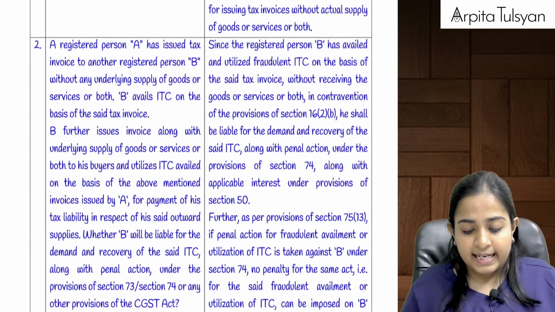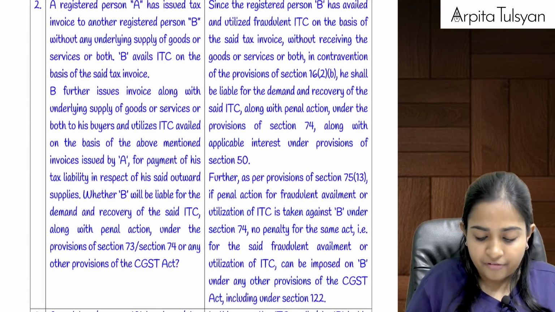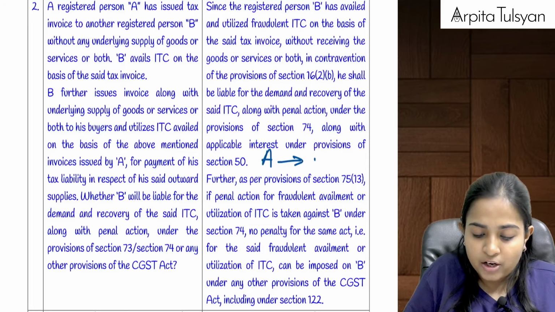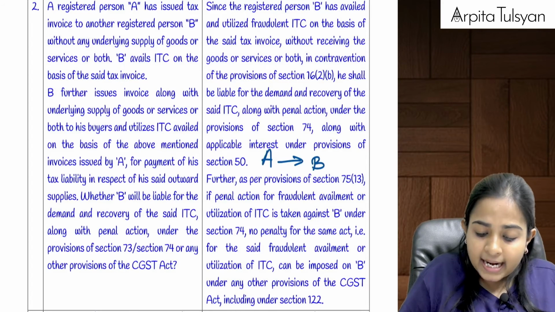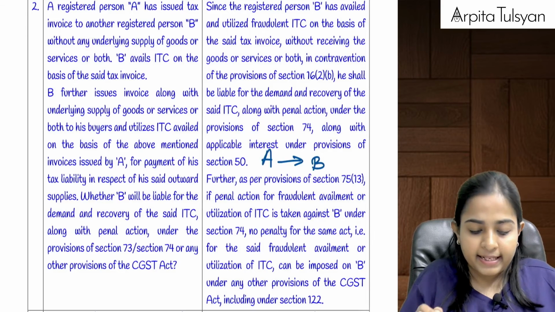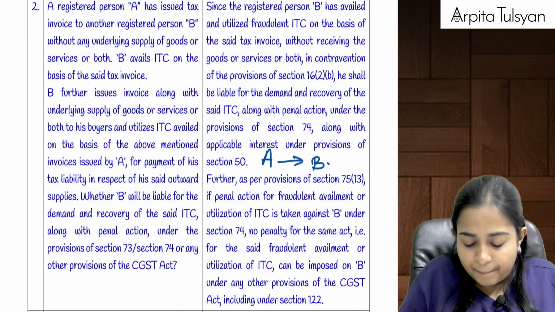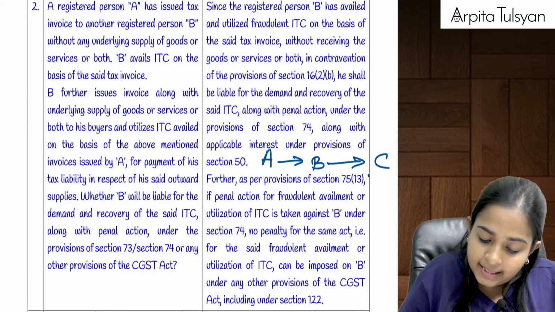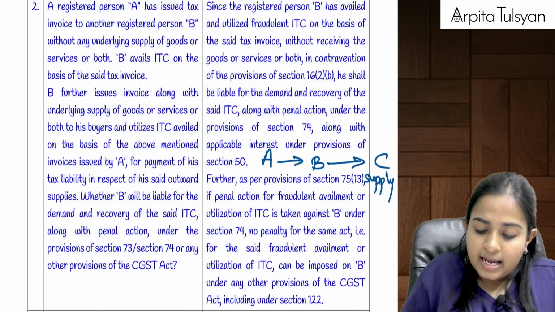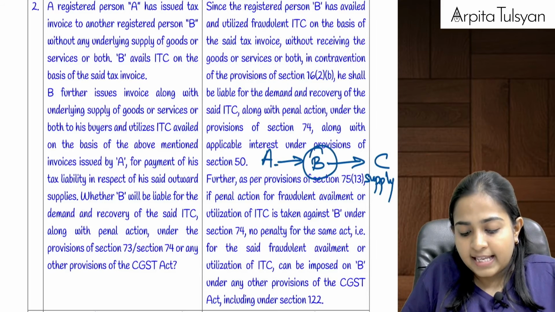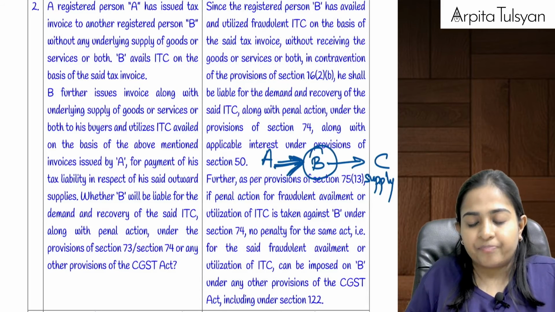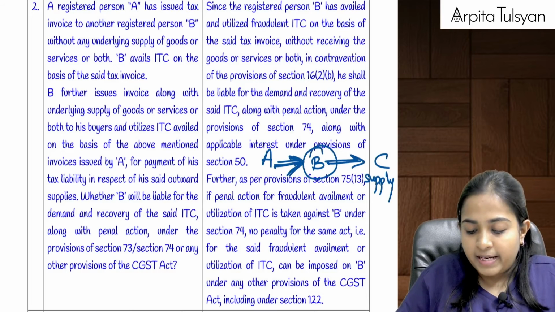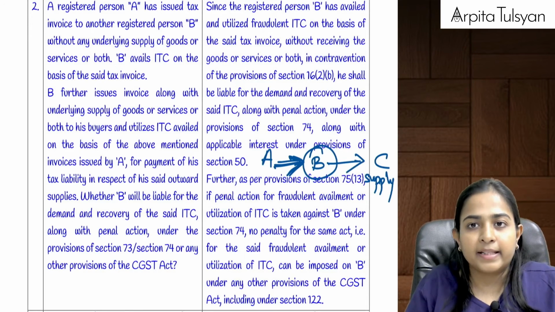Now let's say there is a fake invoice issued by A to B, and there is no supply, and then B issues an invoice further to C, and this is an actual supply, and B avails the ITC which it had got from A. Since B has done a supply, B is liable to pay the tax.